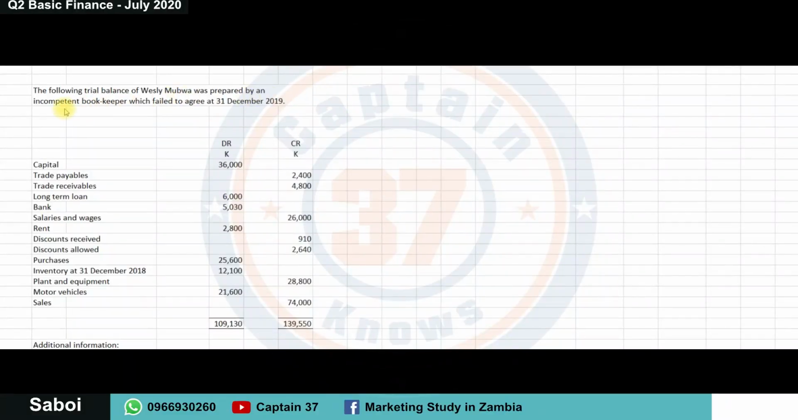This was question 2, and it reads as follows. The following trial balance of Wesley Mubwa was prepared by an incompetent bookkeeper, which failed to agree at 31st December 2019. And we are given the details of the trial balance. Clearly, as you can see, it failed to agree, meaning it failed to balance. You need to look at the total here of the debits. The total does not match this total of the credits. As you already know, a trial balance must balance. That is why it is called a trial balance.